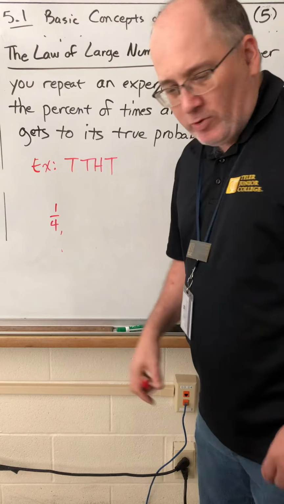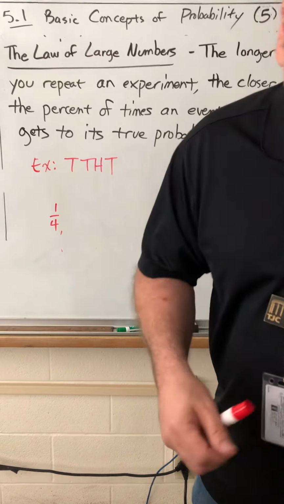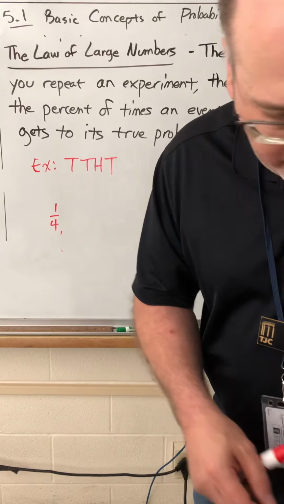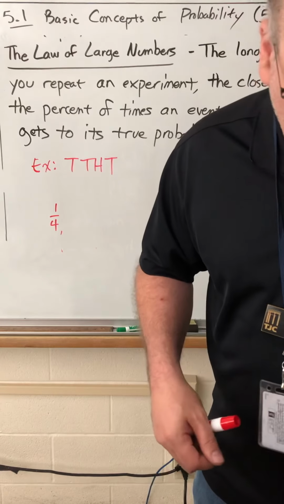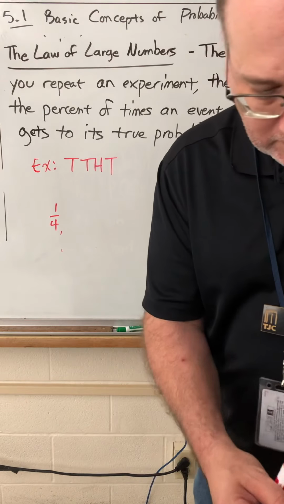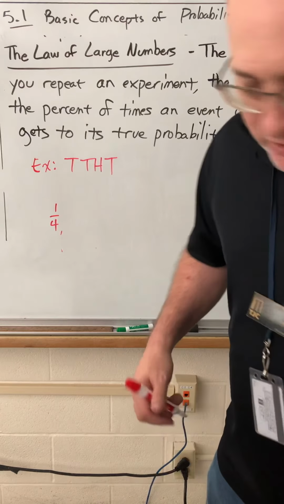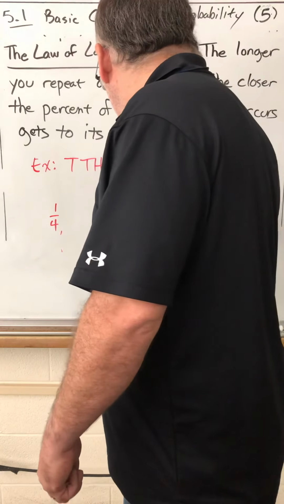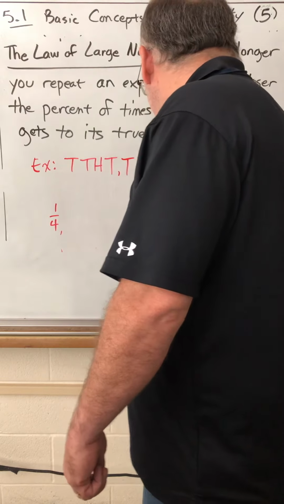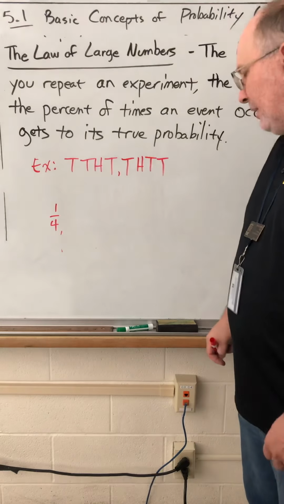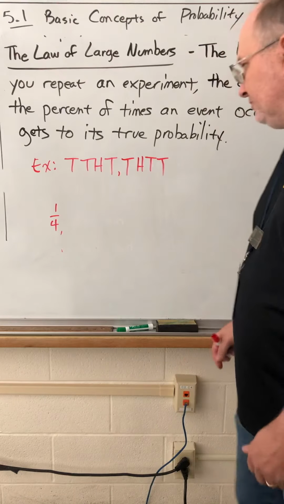Let's flip it another 4 times. Tails, heads, tails, tails, tails, heads, tails, tails. I promise you this coin is not rigged.